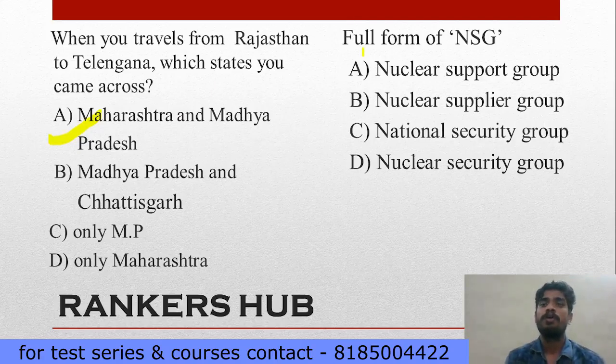Next, full form of NSG. This question is very important, viewers, because India has been bidding for membership of the NSG for many years, but China is blocking because India is non-signatory to many of the nuclear treaties. We are not a signatory to the non-proliferation treaty because of the conflict with the developed nations. So this is a direct question.